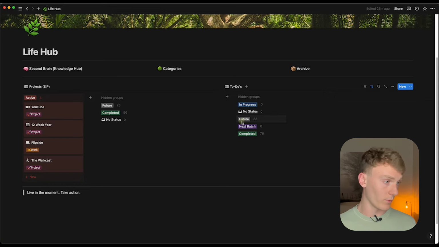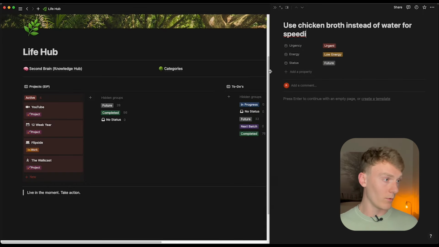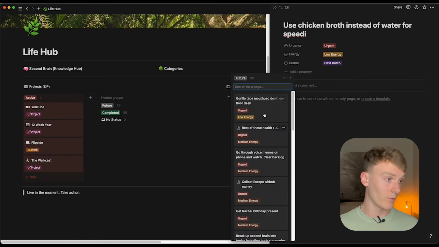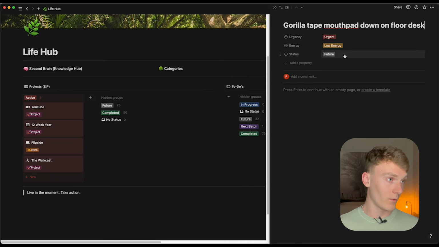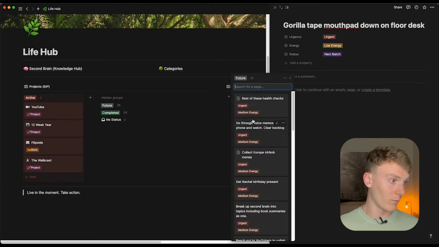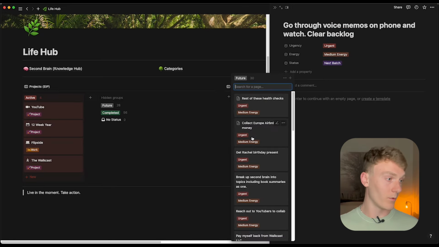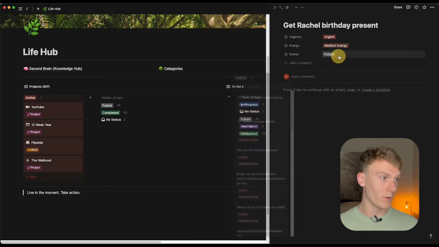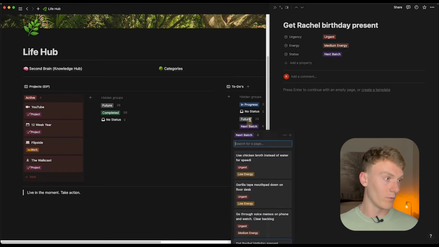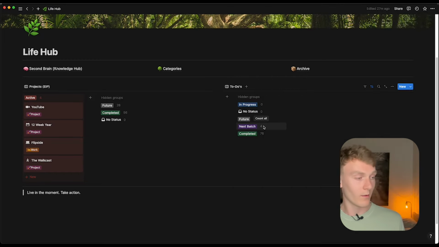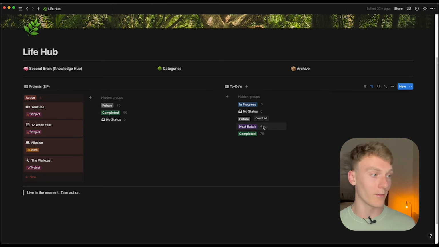So then when you're going through your planning for the week, you go ahead and move some of these to your next batch. So let's say that's gonna take me like 20 minutes. This will take me like 20 minutes as well. So I'm gonna set aside 3 hours, maybe put this one in there too. So as you can see, move a couple of these over to my next batch. And let's say I set aside enough things that's gonna take me 2 or 3 hours in my next batch.